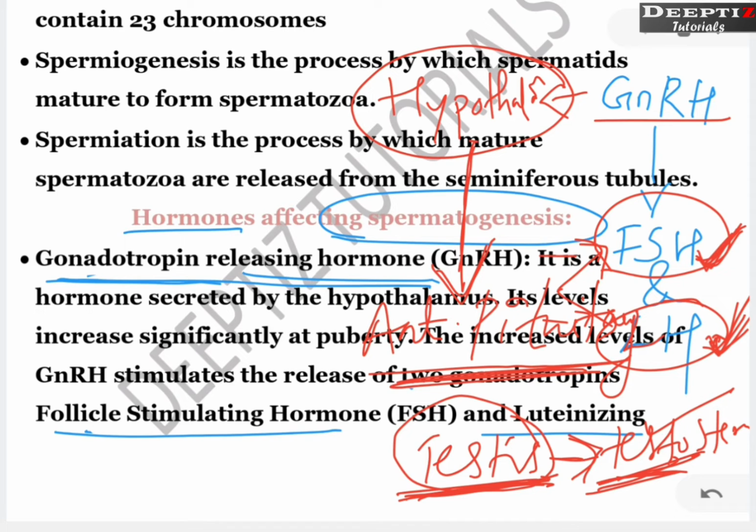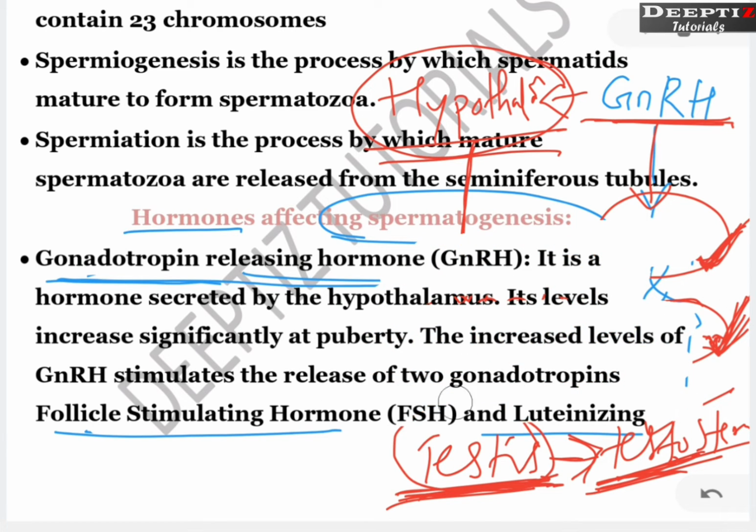Which structure produces follicle stimulating hormone and luteinizing hormone? The anterior pituitary. How does anterior pituitary produce this? When hypothalamus secretes gonadotropin releasing hormone, it will reach the pituitary gland, anterior lobe of pituitary. Now, the pituitary gland will produce two hormones, which are the follicle stimulating hormone and luteinizing hormone. These two will act on testis. So, different activities will take place in testis. One such activity is the release of testosterone hormone. So, we'll see this thing, right?